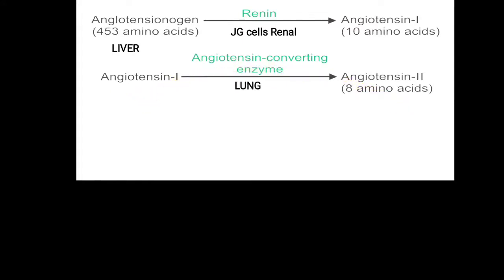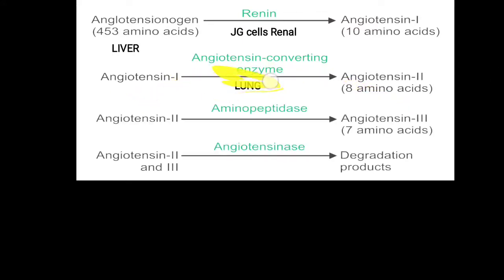Now this angiotensin 2 is converted with the help of ACE, that is angiotensin converting enzyme. This angiotensin 2 and angiotensin 3, these two are the most active molecules. So you have to remember angiotensin 1, up to here the molecule is present, but it is in the inactive form. It has no effect over the hypothalamus, no effect over the heart, and no effect over the adrenal gland. But angiotensin 2 and 3 are the most active molecules, about 8 amino acids and 7 amino acids. They will be further degraded when their function is over.